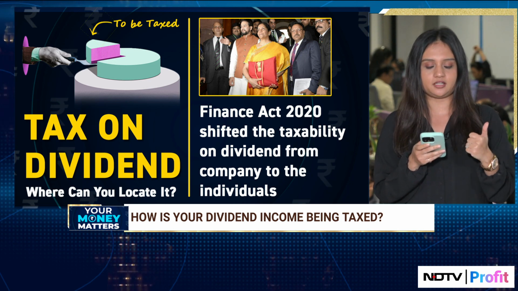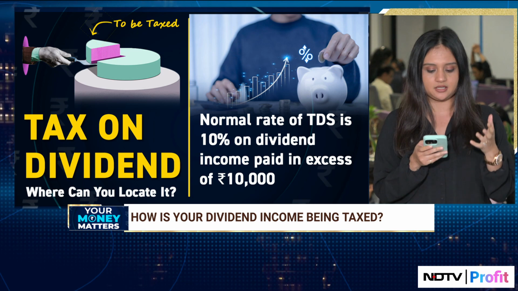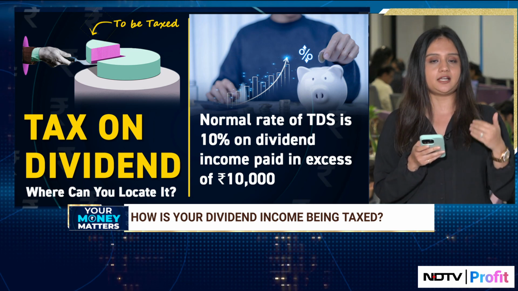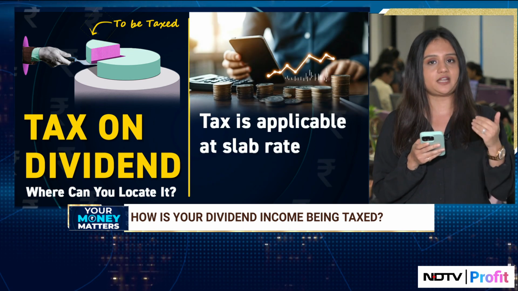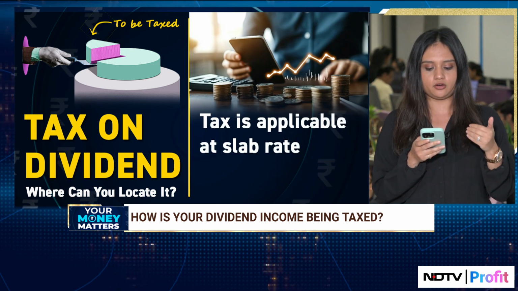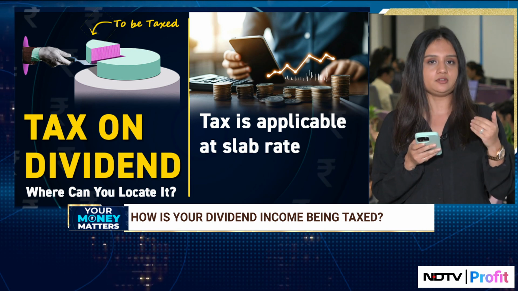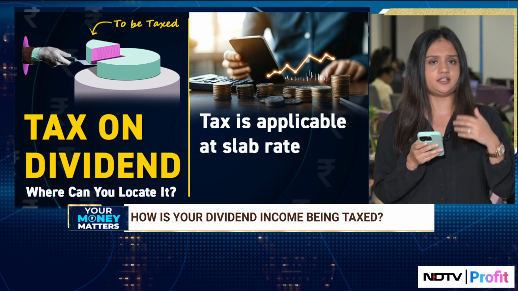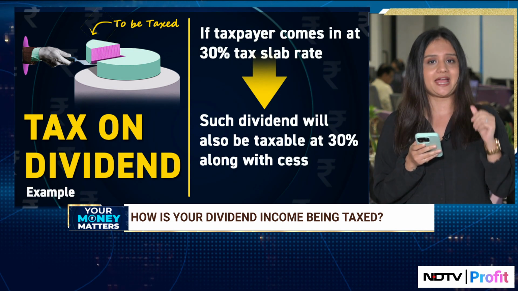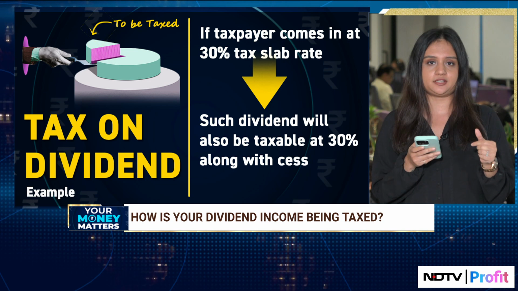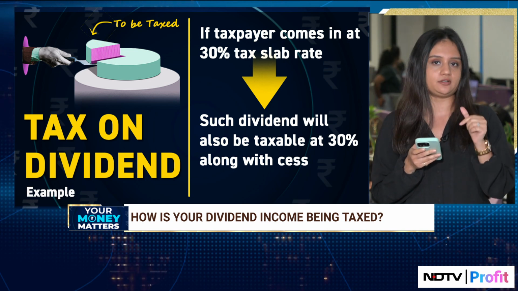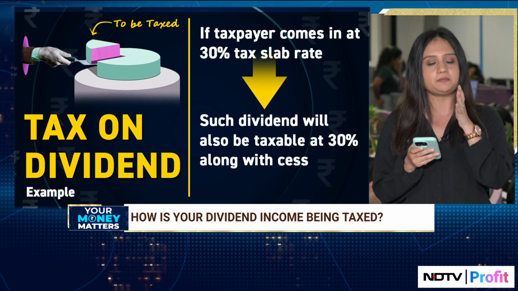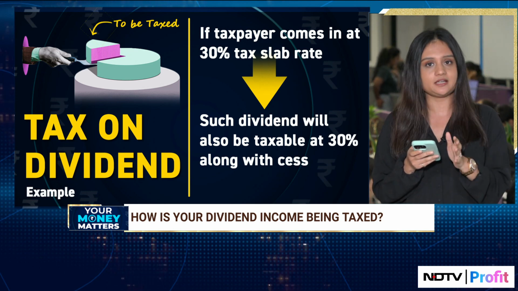So, for instance, if Mr. X has received a dividend of 16,000 rupees from an Indian company, since he has received a dividend exceeding 10,000 rupees, a TDS of 10% will be deducted on the dividend income, that is around 1,600 rupees. Now, in terms of the overall money, the dividend will be added to the total income of Mr. X and will be taxed at his particular slab rate. So, for example, if Mr. X's slab rate is 30%, then dividend tax will be paid at 30% plus cess.